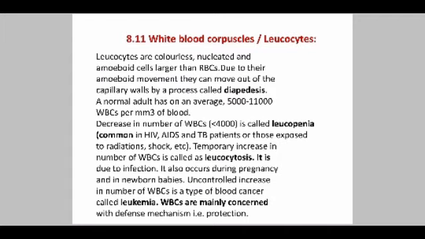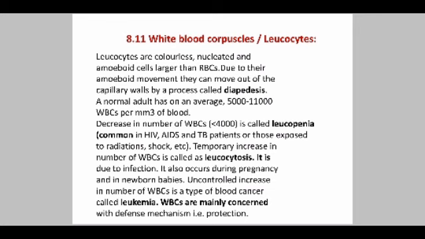WBCs or leukocytes are colorless, nucleated, amoeboid cells larger than RBCs. They show amoeboid movement, because they can move out of the capillary walls by the process of diapedesis.